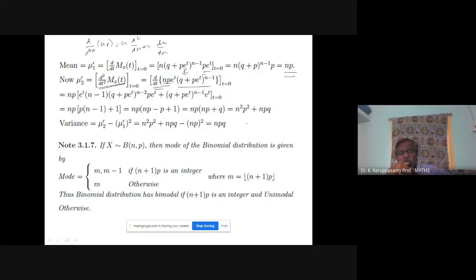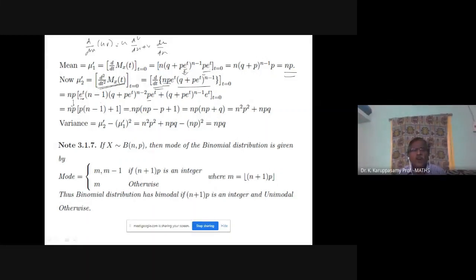Now let us substitute t equal to 0 everywhere. Wherever t, you put 0. E power 0 value is 1. This np is np. This term is 1. Now p into n minus 1 we have written. Then this e power 0 value is 1. So q plus p is also 1. So we have obtained